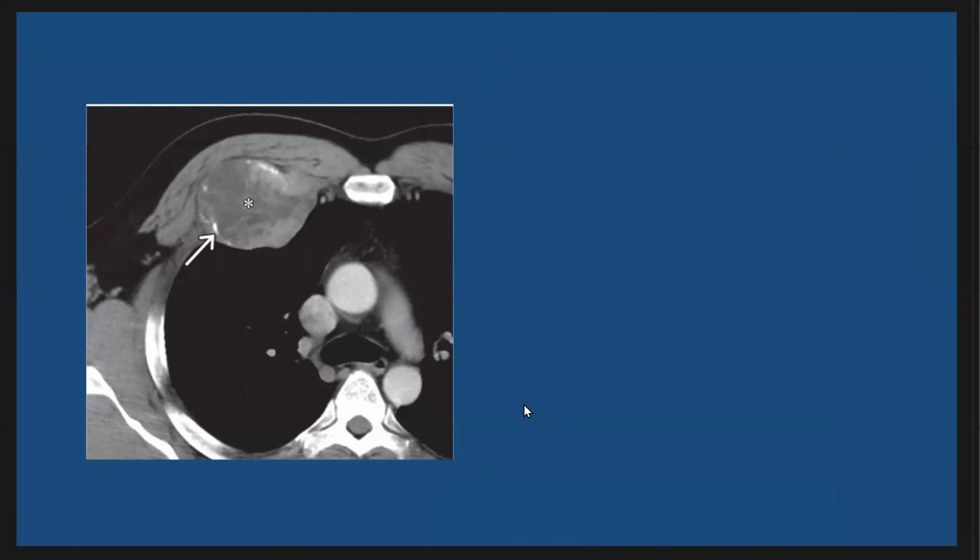Here, another patient with Ewing sarcoma, and as we see here, we have a chest wall mass involving the chest wall anteriorly, and this is the CT scan with the mass. It shows heterogeneous density with some mineralization and some necrosis in the center and a soft tissue component here.